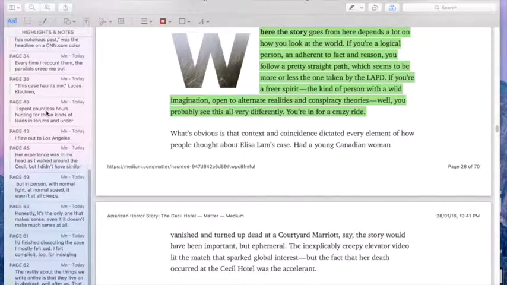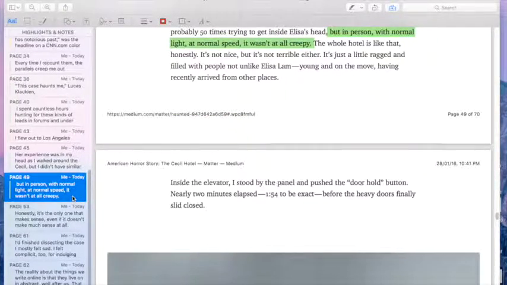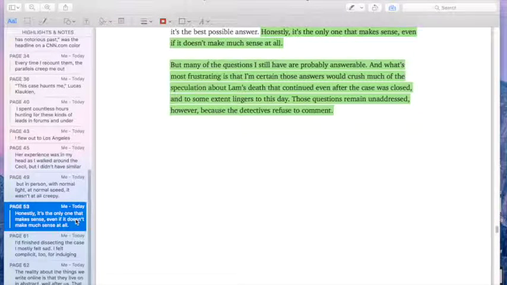However, his experience in the hotel is highly different from the ones that he has written about. Therefore, he believes that the hotel is normal. This could lead him to believe the more logical explanation that, according to him, makes sense, even though it doesn't make much sense at all. The logical explanation was that she suffered from a psychotic episode that led her to climb into the water tank and accidentally fall in it, which is where she was found dead.